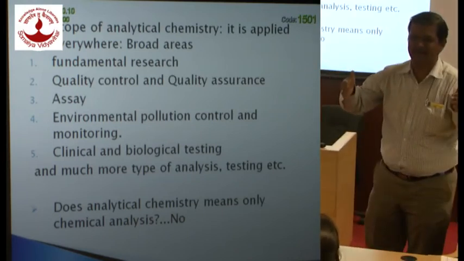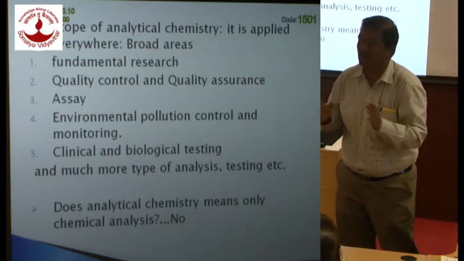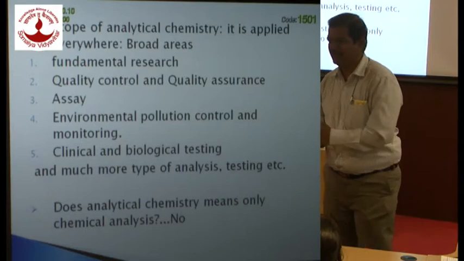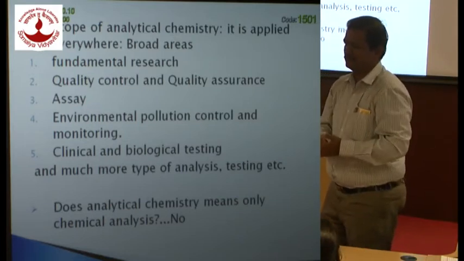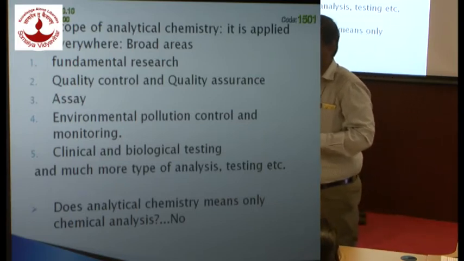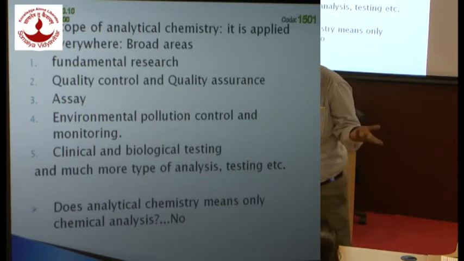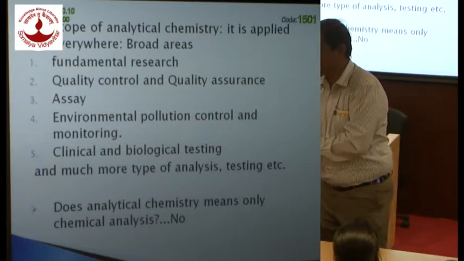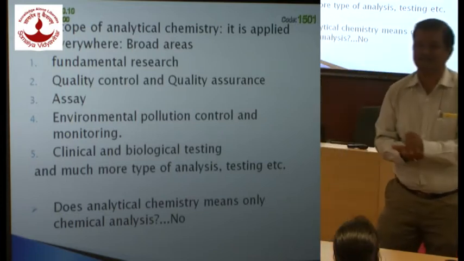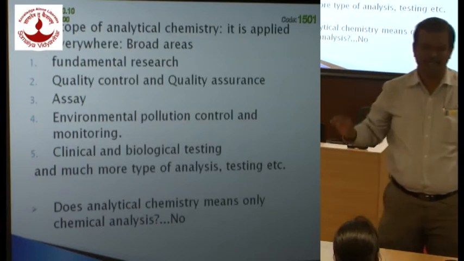To control the environmental pollution, what is the limit for pollution? Now we always see the charts. They say chlorine should not be more than this ppm, arsenic should be less than this amount. Who decides that amount, and how do you decide it? You decide it by testing the effects of arsenic on living systems, and then you set a limit. So everywhere you do a testing.